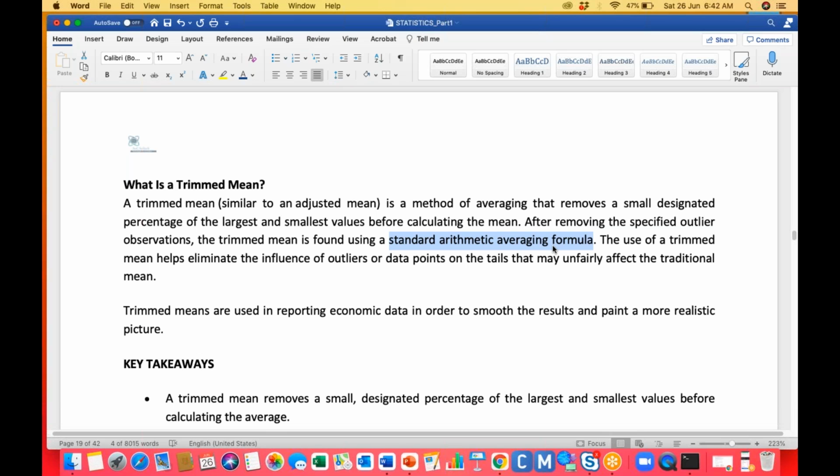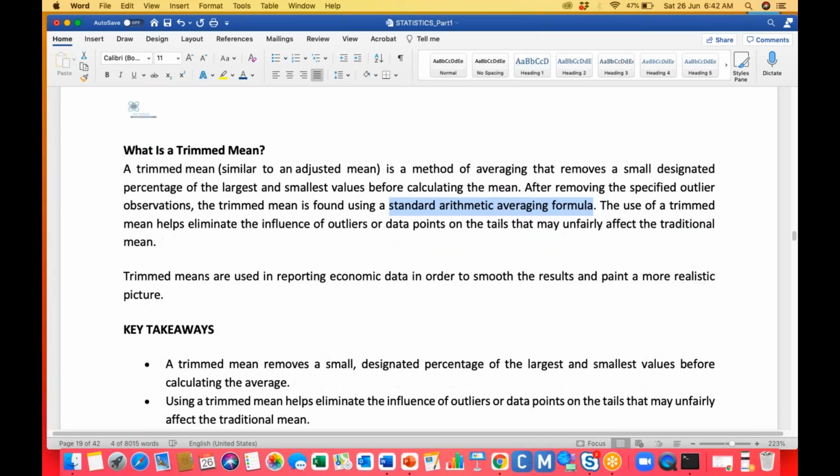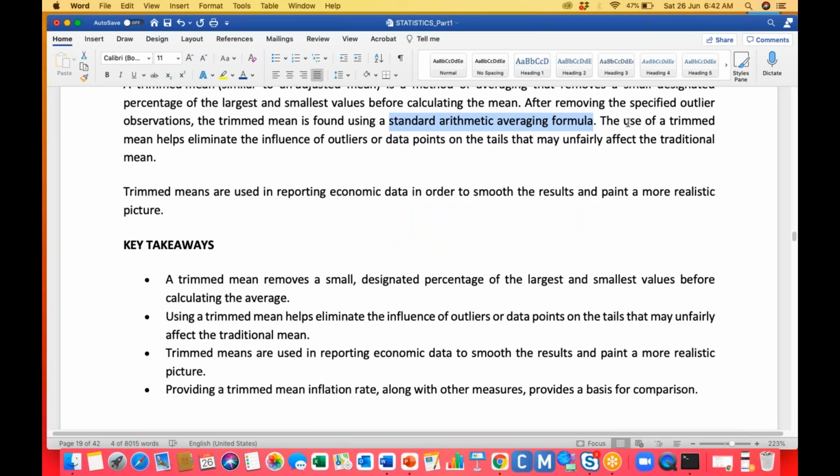You just need to remove some portion of the lower data and some portion of the upper data, and for the rest of the data you just calculate the arithmetic mean. The use of the trimmed mean is that it helps in eliminating the influence of outliers on your data. Even if you have outliers, they won't influence your original data because you're removing some lower and upper outliers and then calculating the mean. It won't unfairly affect your data like the traditional mean.